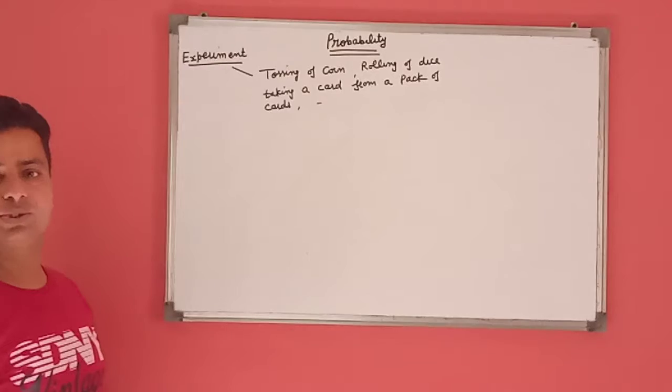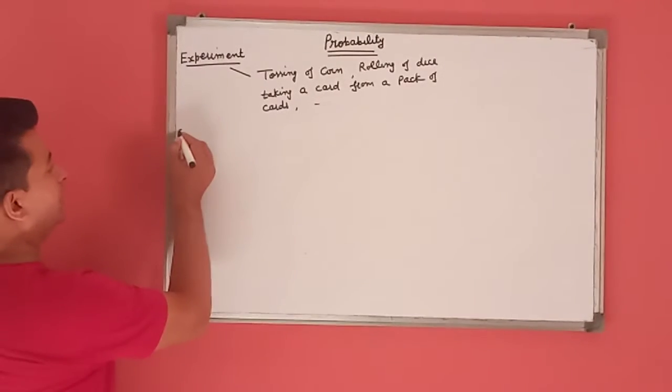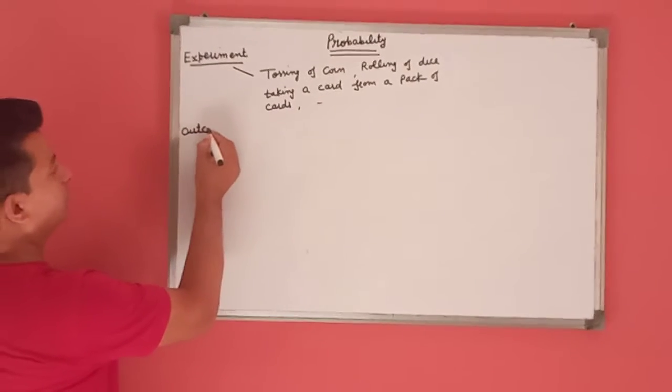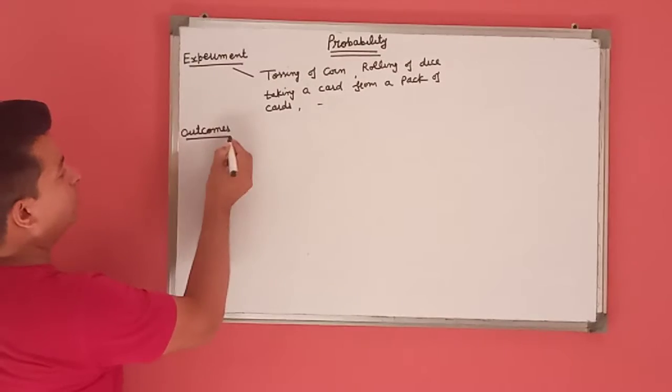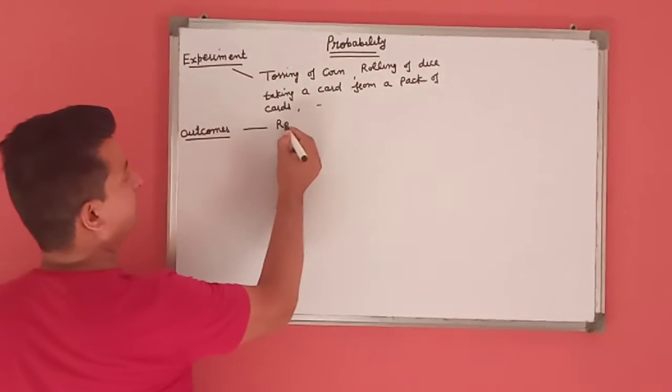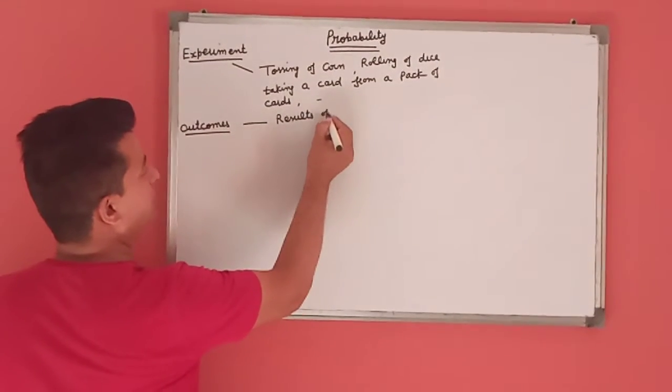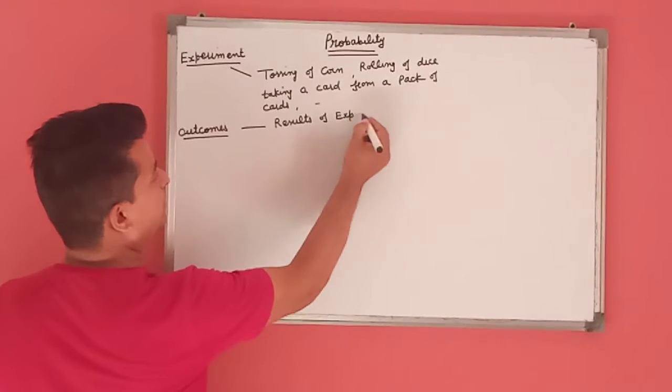These are called experiments. The second one is outcomes. Outcomes are the results of an experiment.